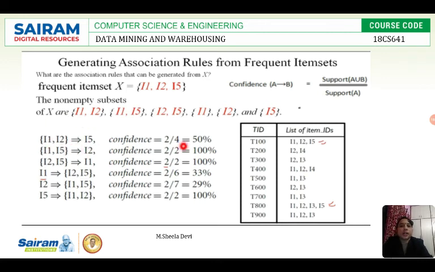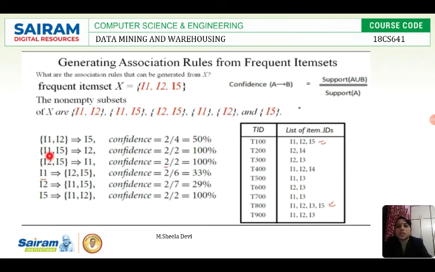Once here, and again here, so twice. So 2. Then how many times are I1 and I2 occurring, because I1 and I2 is A? Here 1, 2, 3, 4. So 4 times. So 2 divided by 4 is equal to 50%.